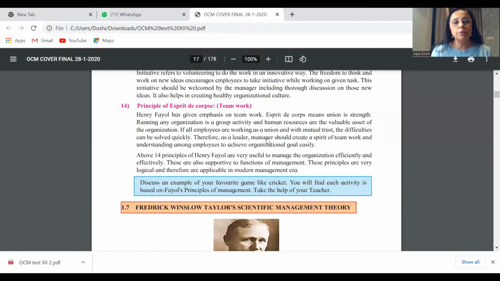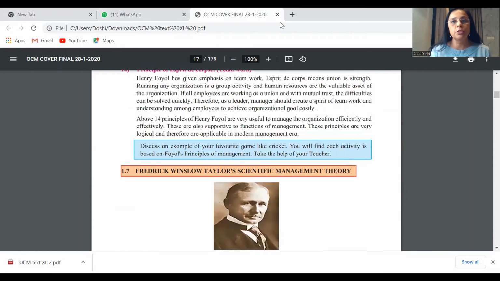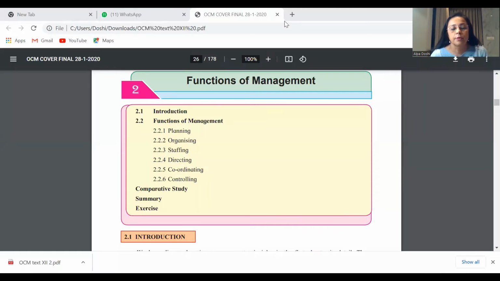I think that should be enough in this topic on principles of management. We can now move ahead with the next chapter, and that is the chapter of functions of management. We now move ahead with the entire part on justify questions for the chapter of functions of management.